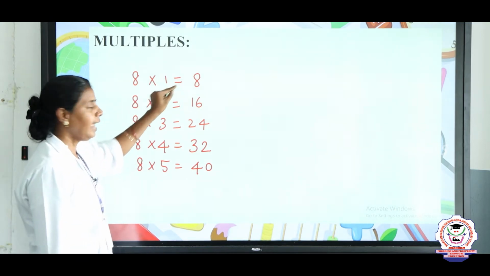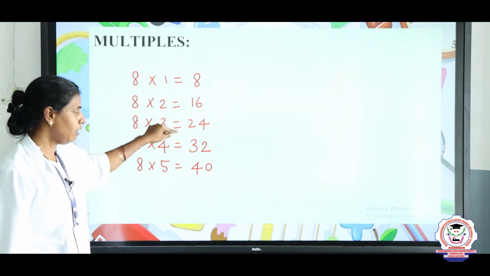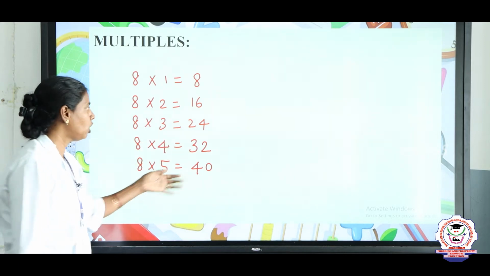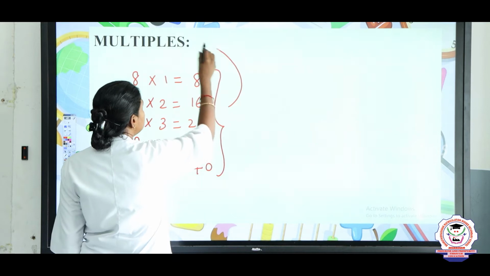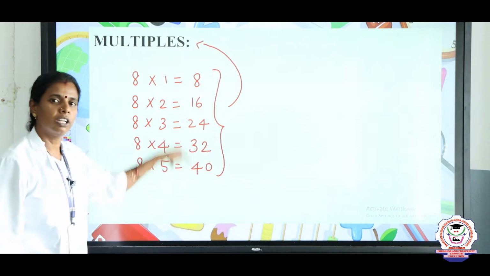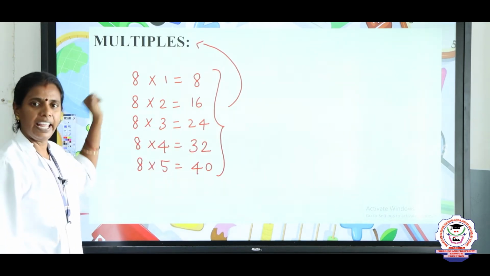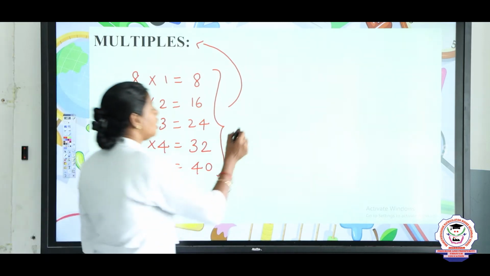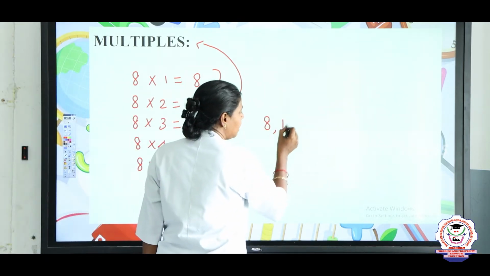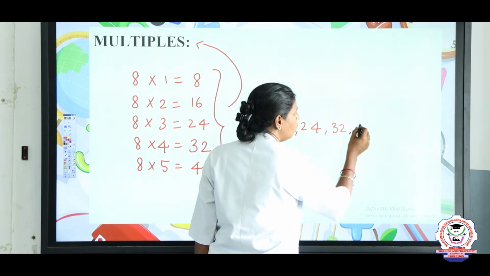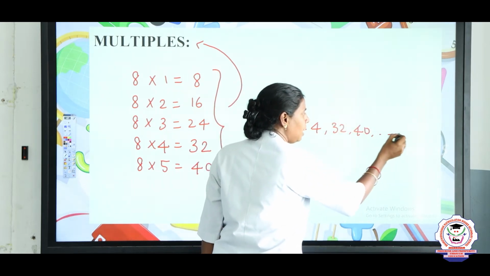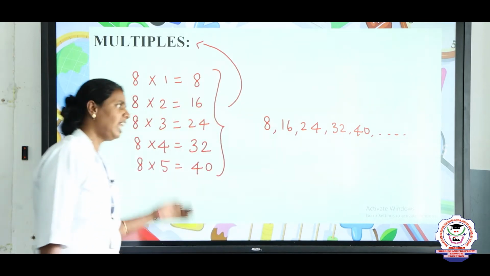Now 8, 16, 24, 32 and 40: these numbers are the multiples of 8. Is it clear? So the multiples of 8 are 8, 16, 24, 32, 40 and so on. It will go on till n number of times.